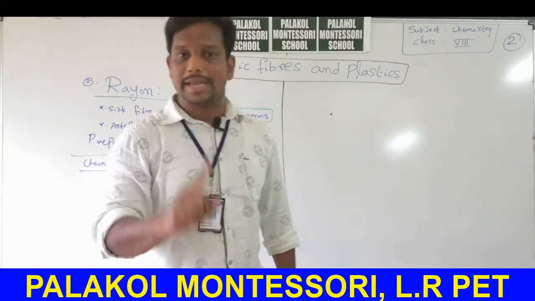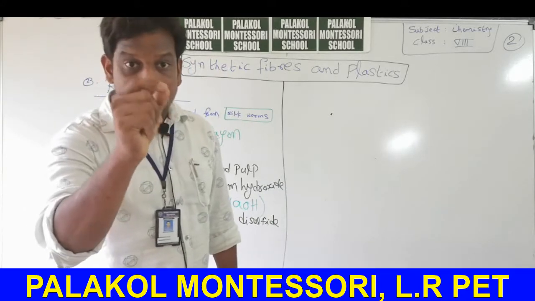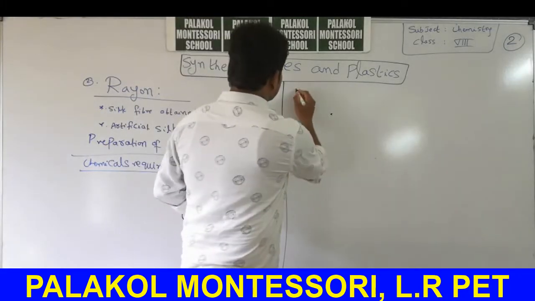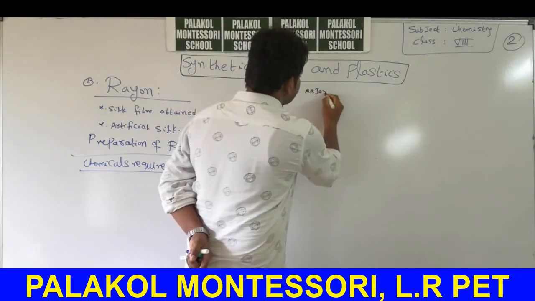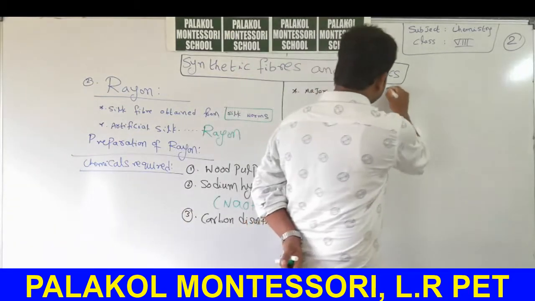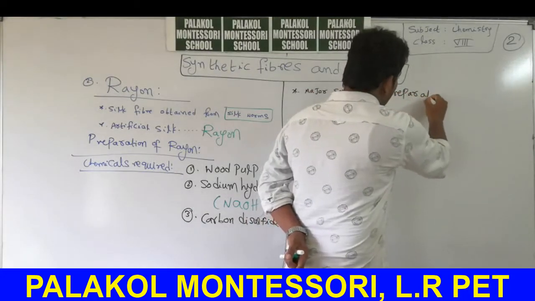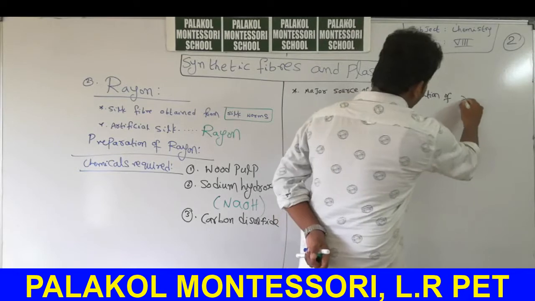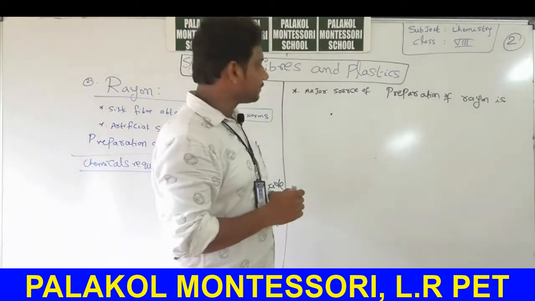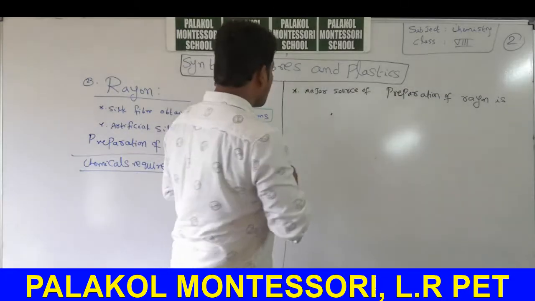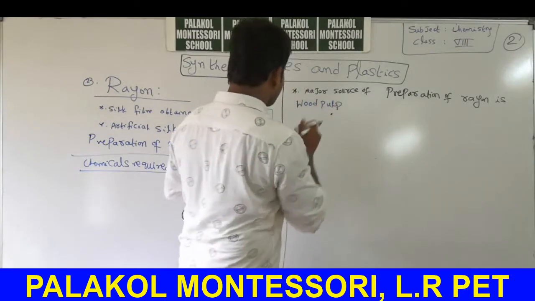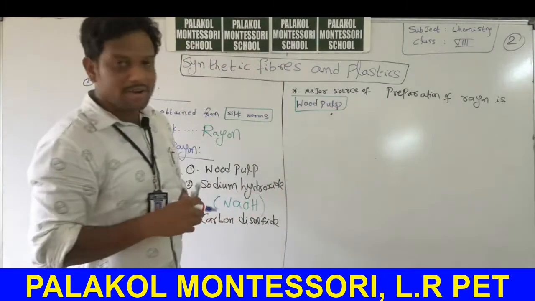But there is one synthetic fiber in your syllabus which is obtained from plants. The major source of preparation of rayon is wood pulp. Very, very important bit. Wood pulp.